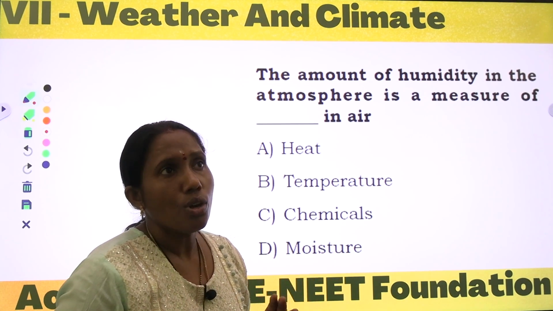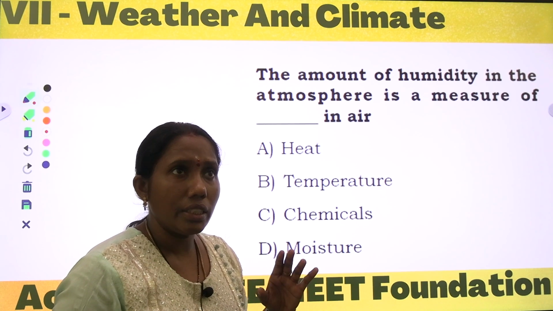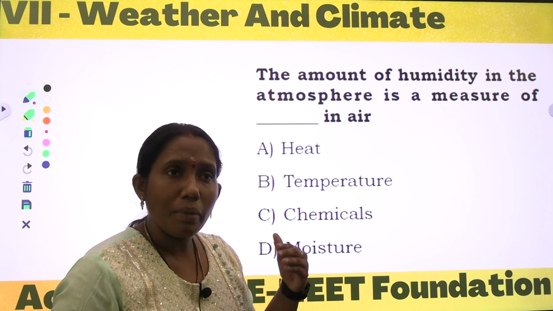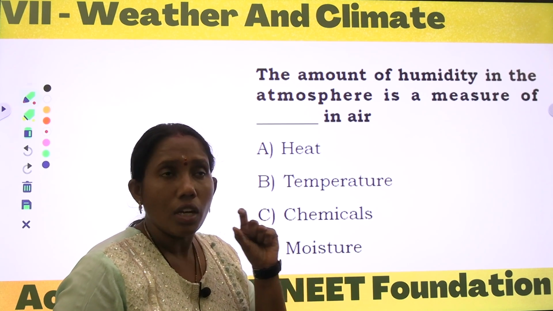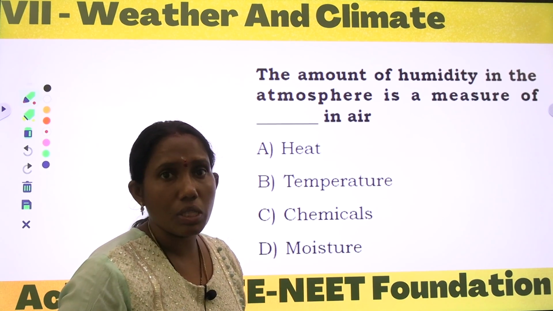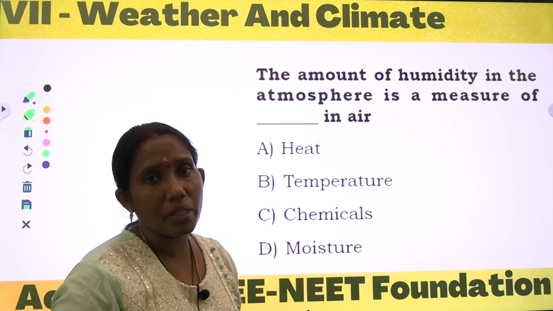If we go to the Vizag side, the humidity is more, which means the sweating is more, because the amount of moisture present in the atmosphere is more. That is called humidity.